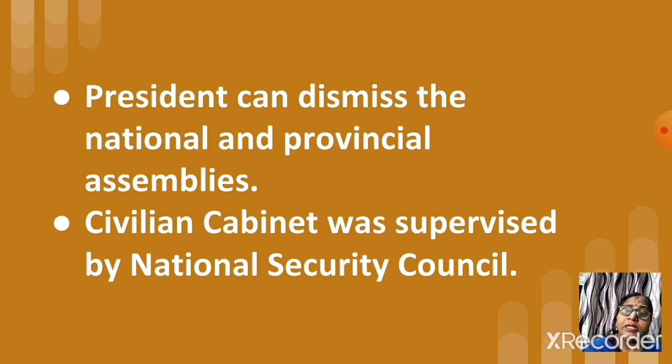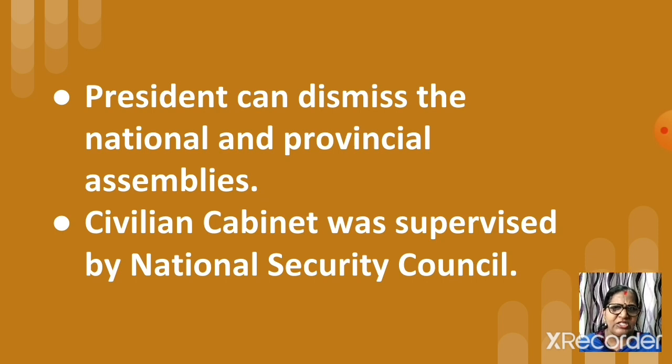Now, he established a Security Council, the National Security Council. According to this, the council was dominated by the military. Elections were held for national and provincial assemblies. These elected representatives enjoyed some power, but they were not given all powers.